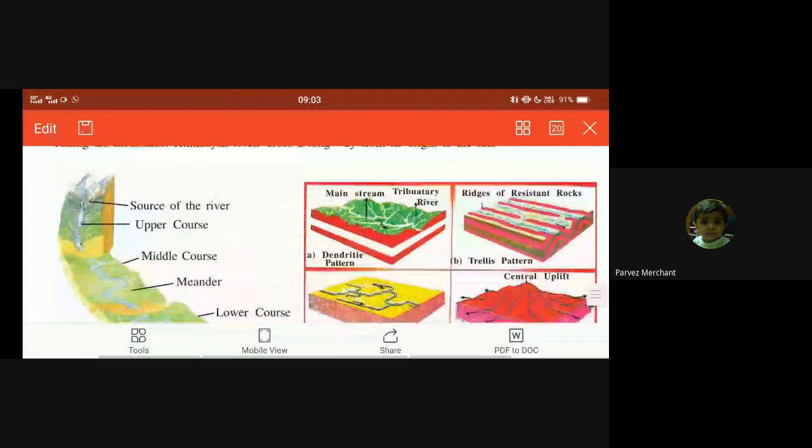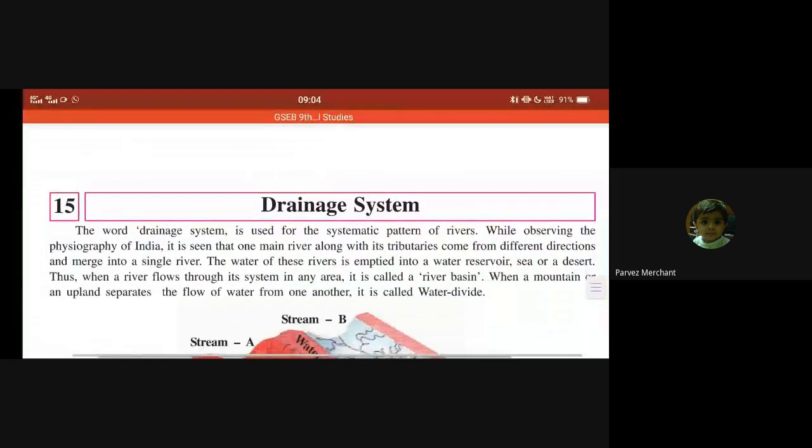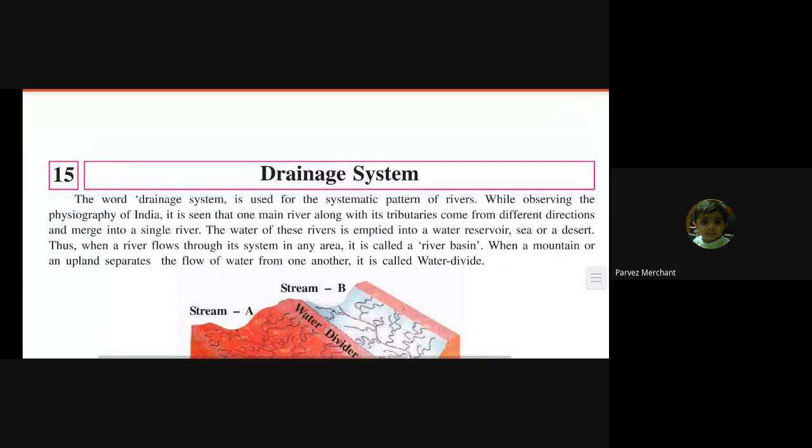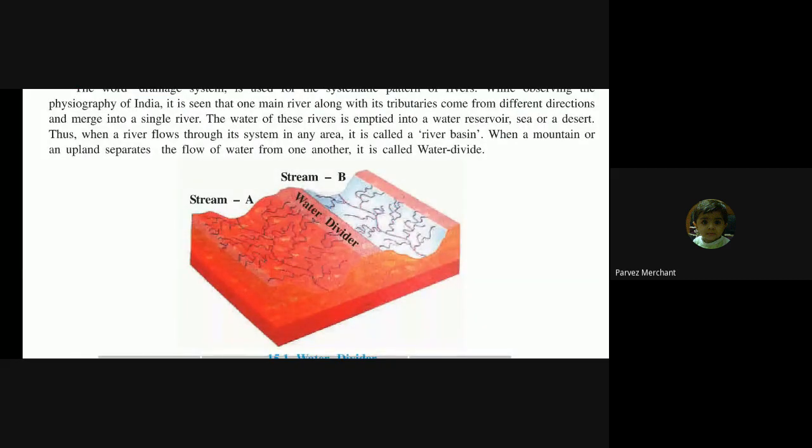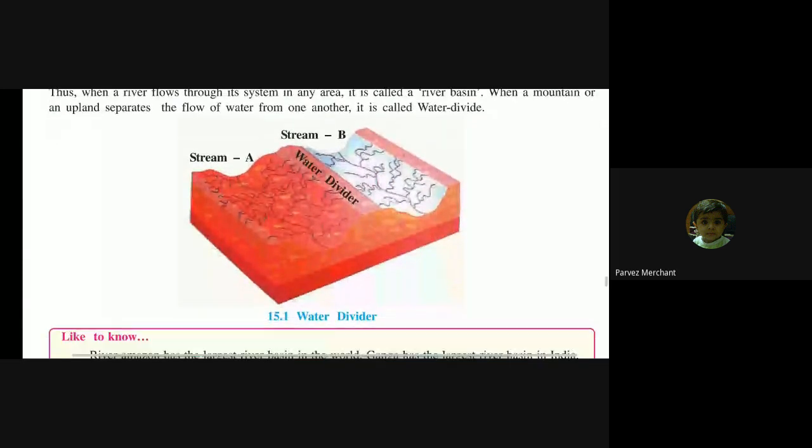So what is drainage system? Systematic pattern of rivers. I have taught you different patterns. So the systematic pattern of rivers is known as drainage system. Next we have studied tributaries. Tributaries means one river meets another river. Then river basin. The area drained by a river is called river basin. And water divide. The line that separates the flow of water of one river from another is called water divide. Got it?